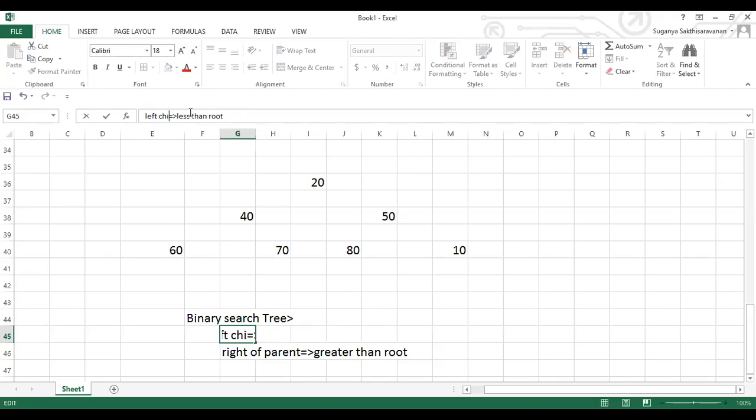That could be better, right? So the left child should be less than your root node. Root is the parent, so I can say less than the parent node. That could be the proper term. Your right child should be greater than the parent node.